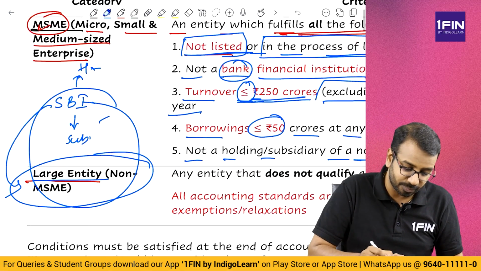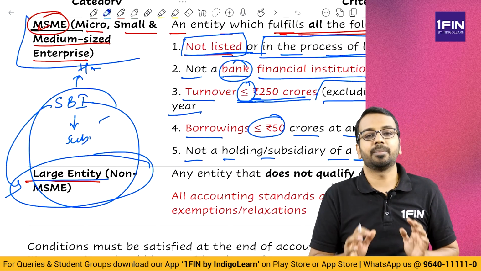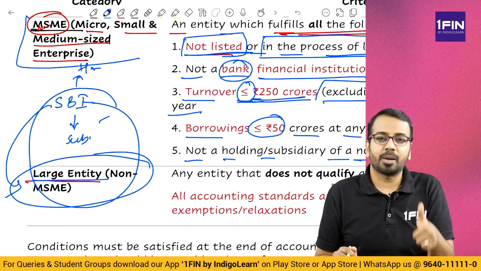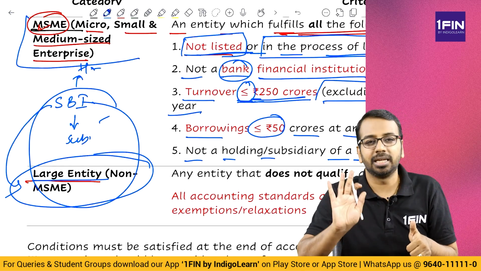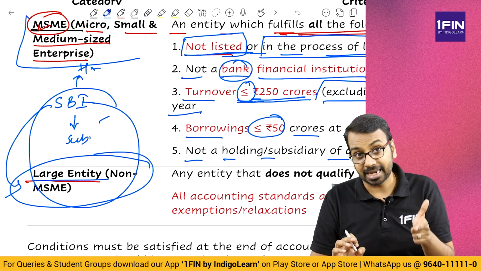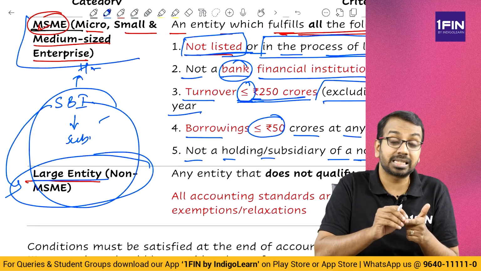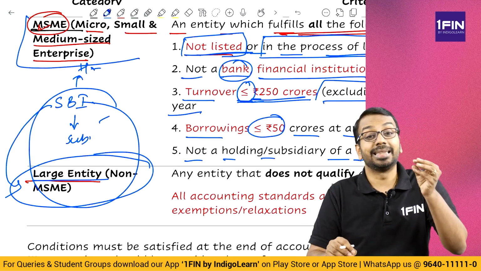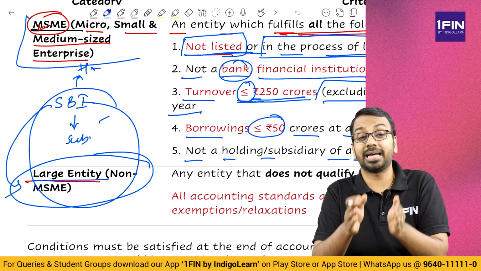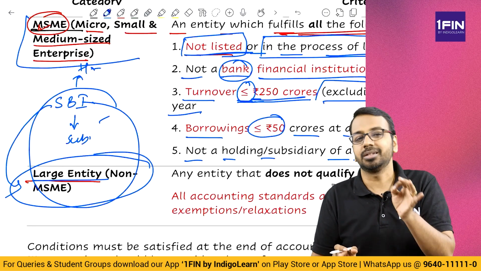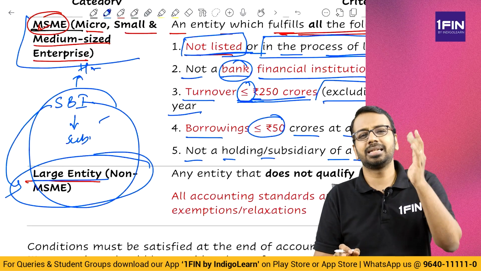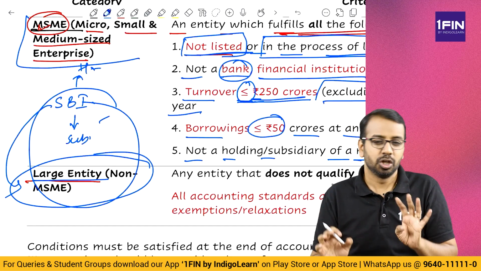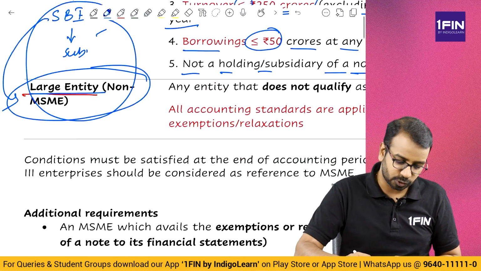If you are an MSME, they have given some guidance. So guidance is some standards are not applicable fully. You don't need to apply them. Second, from some standards they have given certain relaxations or exemptions. Third, they have given one additional classification for applying certain standards. Okay. And lastly, they have said amalgamation, consolidation, those standards are generally not applicable. So 4 things we need to understand. The first one is